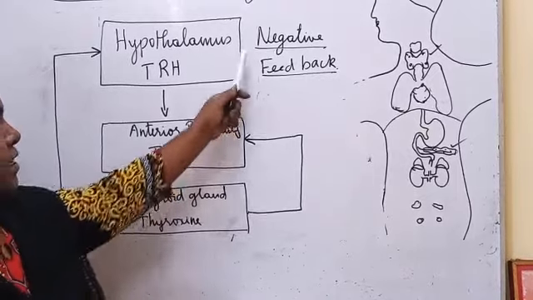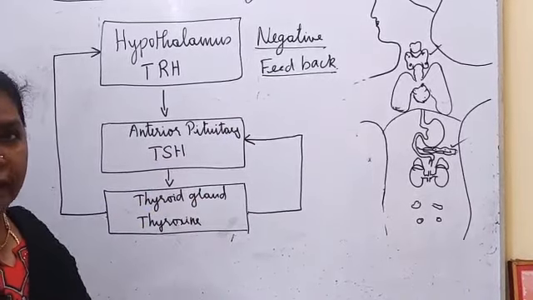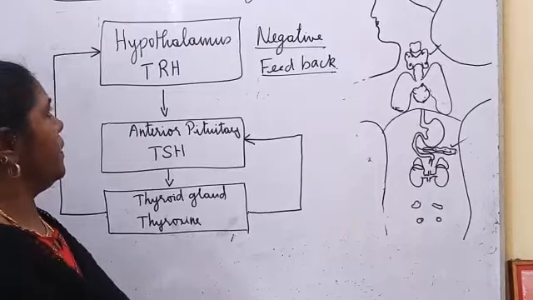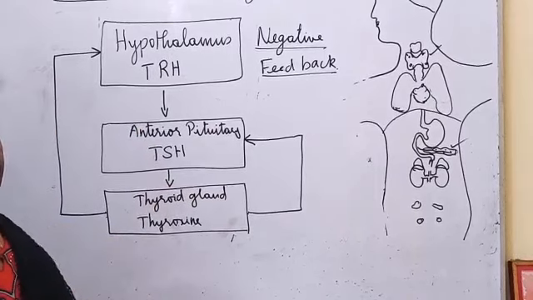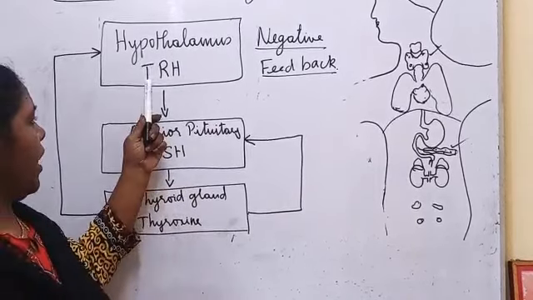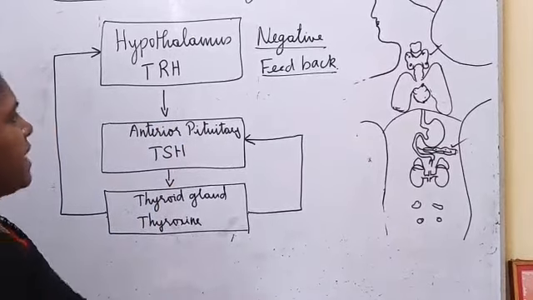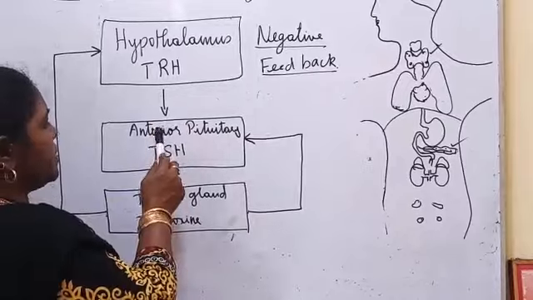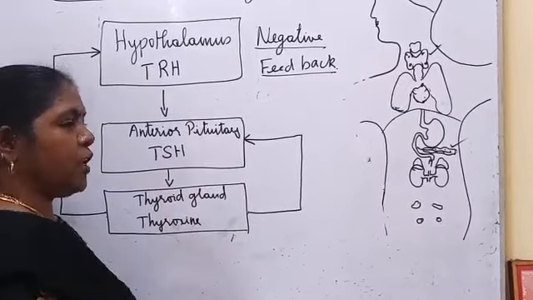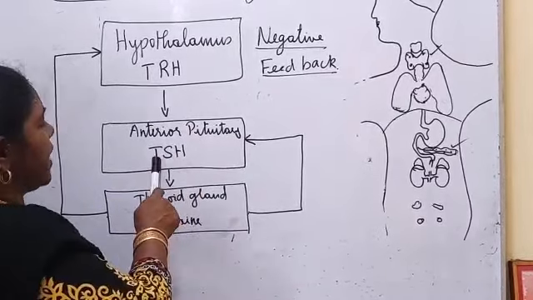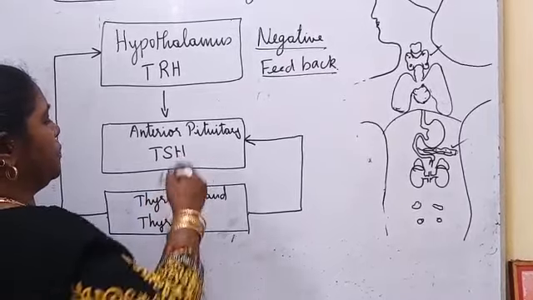This negative feedback in the secretion of hormones, we are going to see. The hypothalamus releases thyroid releasing hormone. This thyroid releasing hormone induces the anterior pituitary to secrete thyroid stimulating hormone.